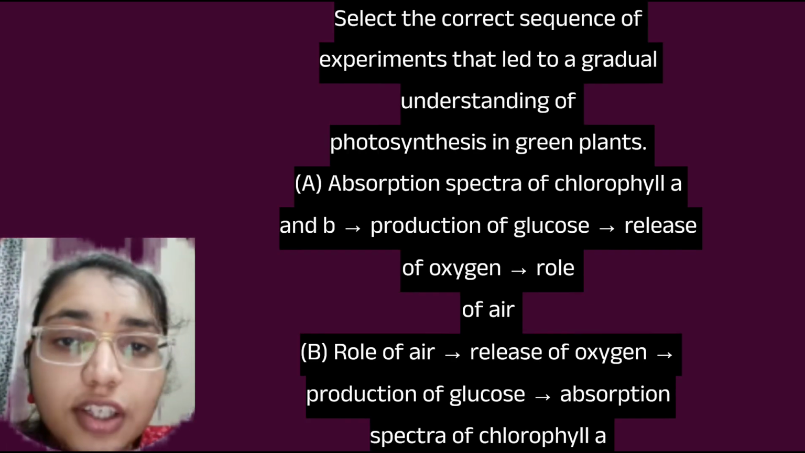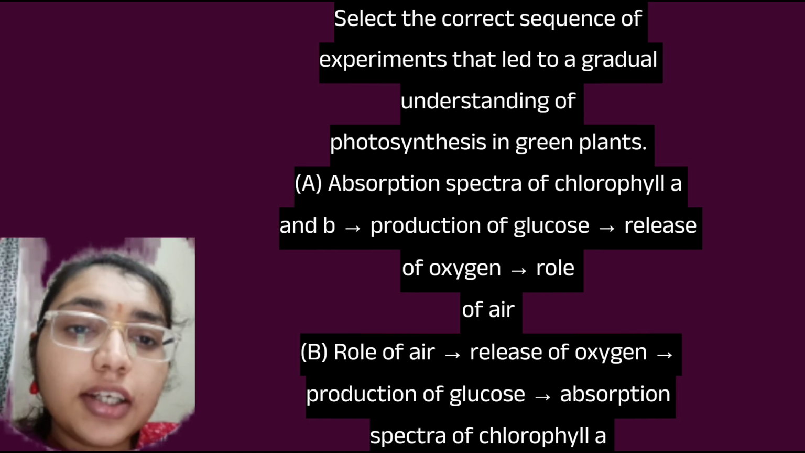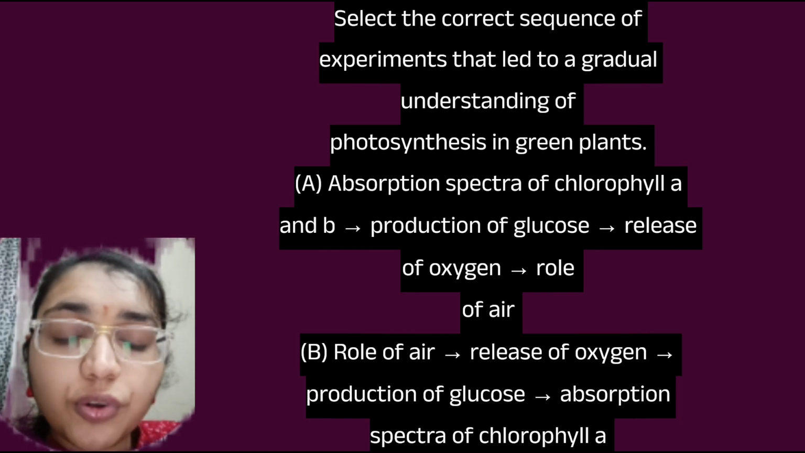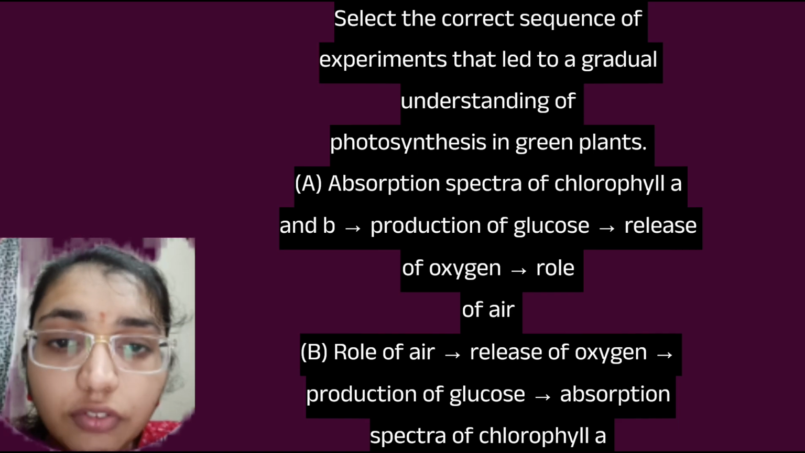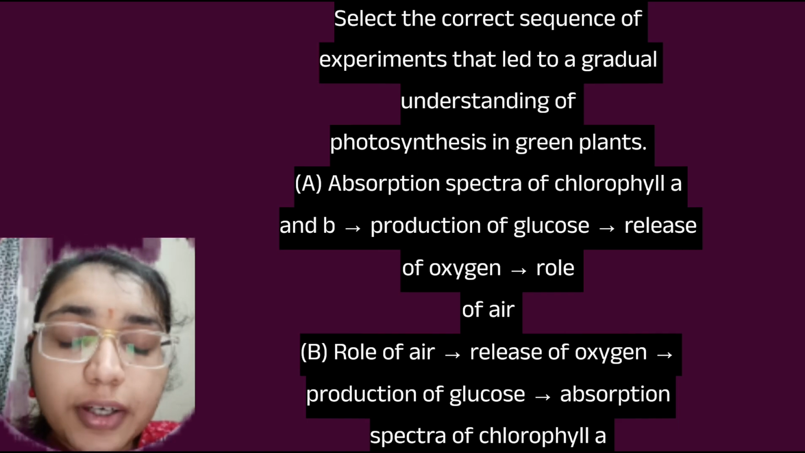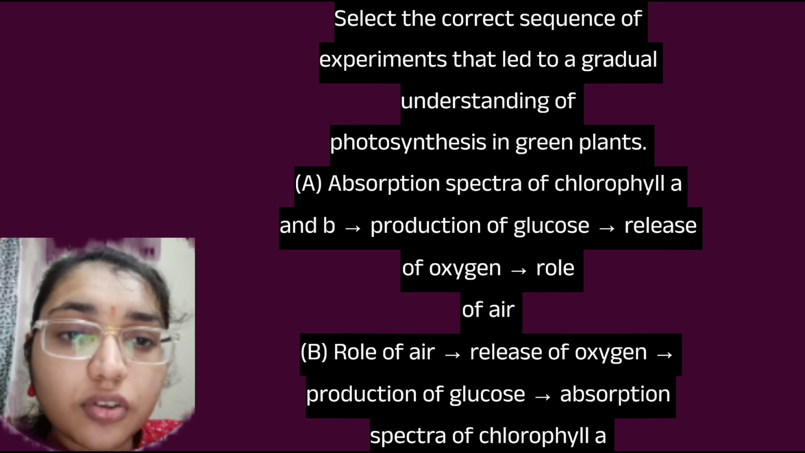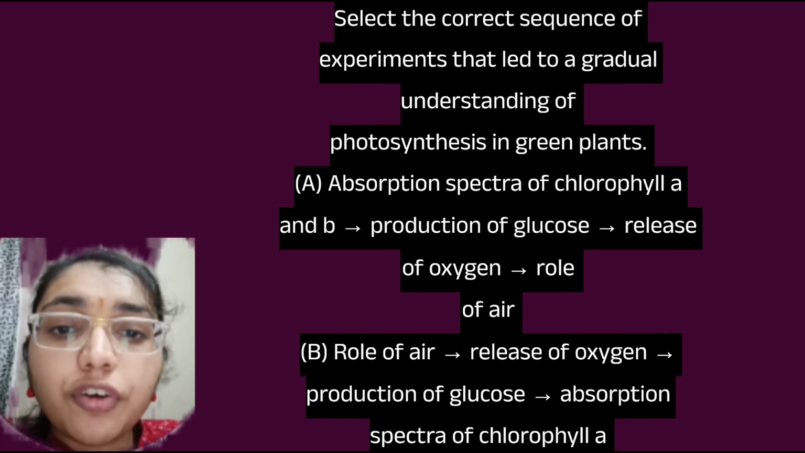We have to select the correct sequence of experiments that led to the gradual understanding of photosynthesis in green plants. First, what will happen? We have to tell. First, absorption of spectrum of chlorophyll A and B that will produce glucose that will release the oxygen, and role of air, wrong. First, air will be released.